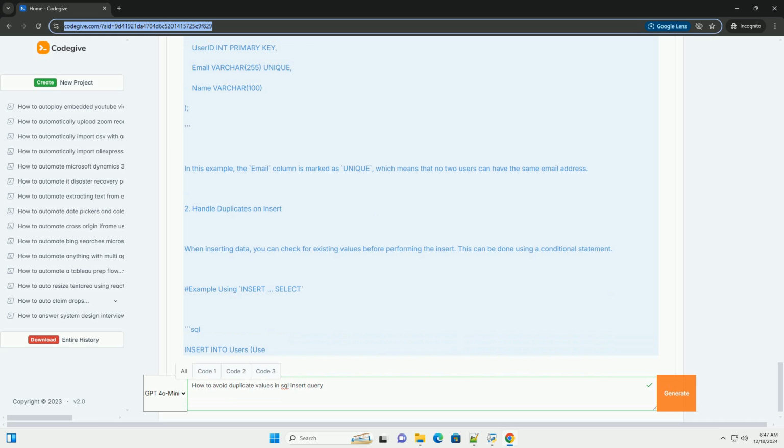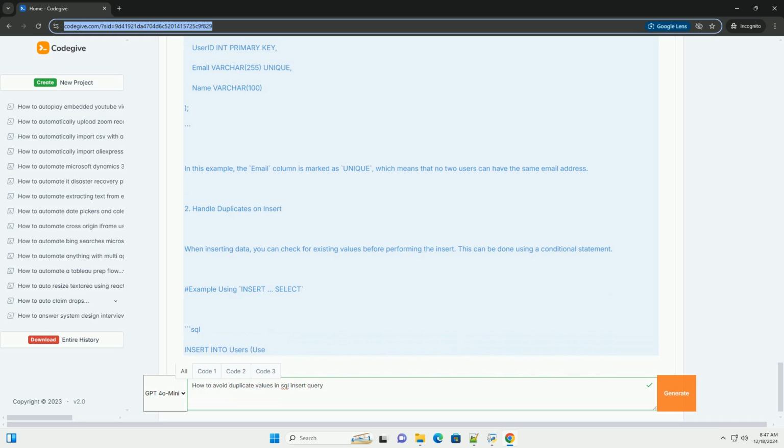Example table creation with unique constraint. SQL. Create table users. user_ID int primary key. Email varchar(255) unique. Name varchar(100). In this example, the email column is marked as unique, which means that no two users can have the same email address.